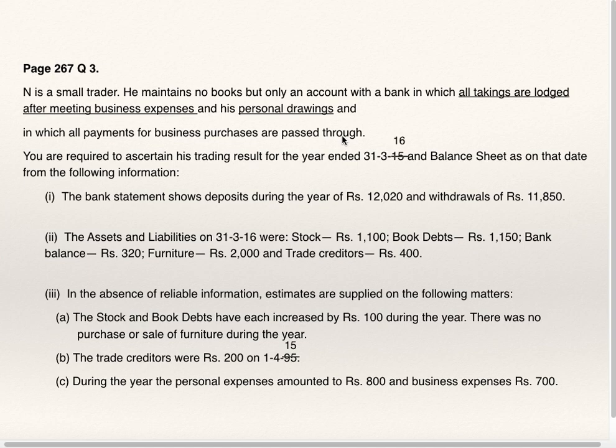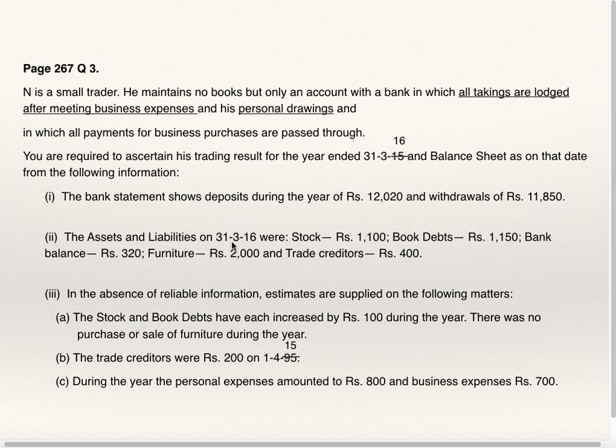Payment to suppliers is made only from the bank account. You are required to ascertain his trading results for the year ended 31st March 16 and the balance sheet as on that date from the following information. The bank statement shows deposits during the year of 12,020 and withdrawals of rupees 11,850. Deposit into the bank is 12,020 and he has withdrawn 11,850.